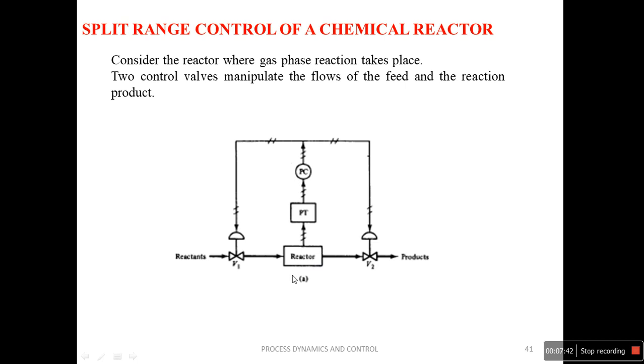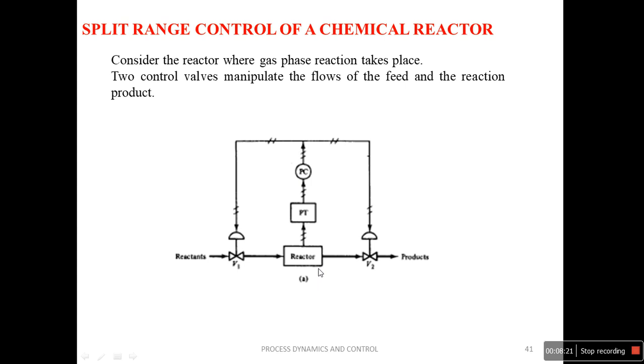Say initially, in order to maintain 6 psi, valve V1 is completely open and valve V2 is partly open. And due to various reasons, the pressure in the reactor increases, and the control output signal also increases. Now assume that as the pressure in the reactor increases from 6 psi to 9 psi, valve V2 opens continuously while V1 remains completely open. So the complete opening of V1 and continuous opening of V2 leads to a reduction in the pressure.